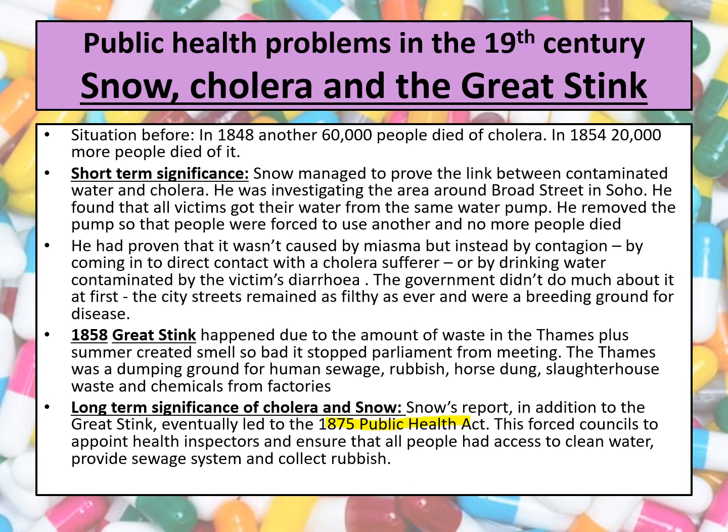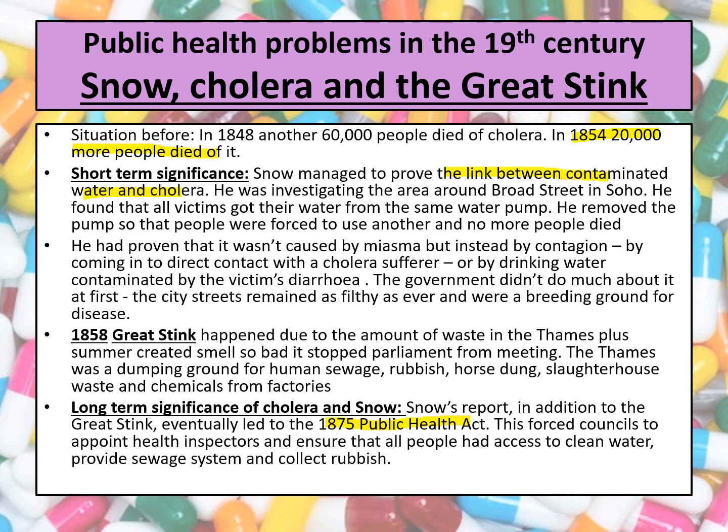So we've already talked about the situation before, that lots of people had been dying of cholera since it came to Britain in 1831. Now, we've already mentioned this, but in 1854, 20,000 more people had died of cholera. Now, John Snow decided to investigate, and he managed to prove the link between the contaminated water and cholera.